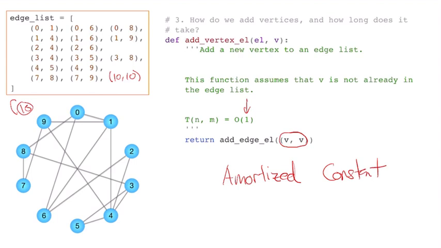Amortized analysis is something we'll talk about later in the semester. But you have to remember, anytime you're adding to a list, every once in a while it has to double the size of the list and copy everything over, or increase the size of the list. You don't always have to double it.